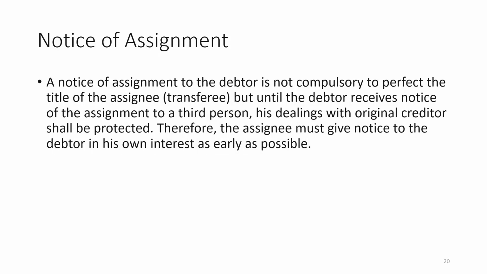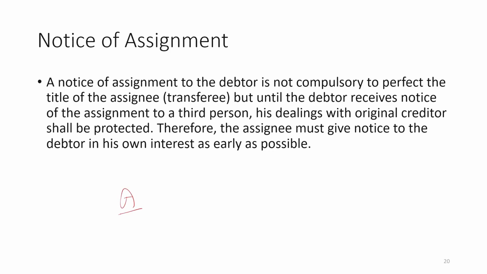Then there is the notice of assignment. A notice of assignment to the debtor is not compulsory to perfect the title of the assignee, but until the debtor receives notice of assignment to a third person, his dealing with the original creditor shall be protected. Therefore, the assignee must give notice to the debtor in his own interest as early as possible. So what is the notice of assignment? Again, you will have to understand this.